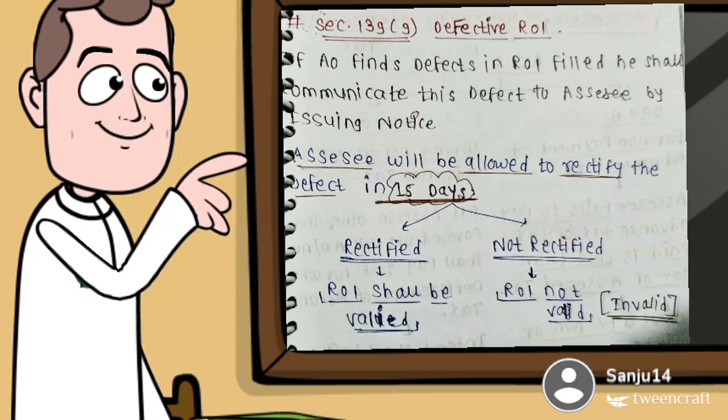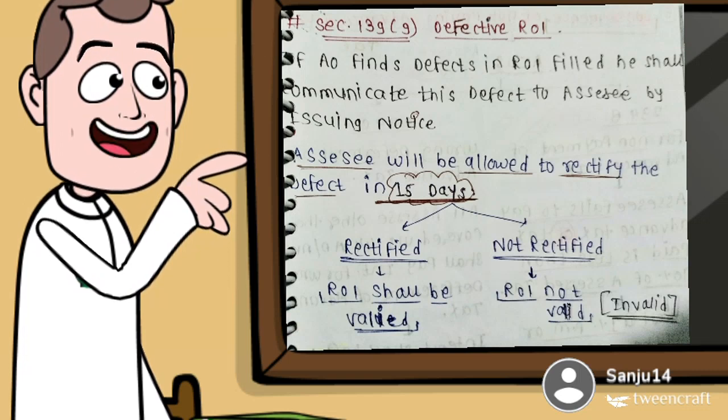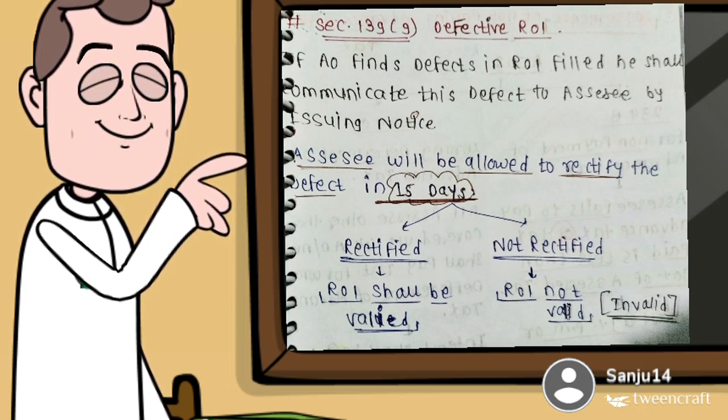Section 139, subsection 9, defective ROI. If the AO finds a defect in the ROI filed, he shall communicate this defect to the assessee by issuing a notice. The assessee will be allowed to rectify the defect in 15 days. If rectified, then the ROI shall be valid, and if the defect is not rectified, then the ROI is invalid. If the return becomes invalid, all consequences of not filing a return shall be applicable.